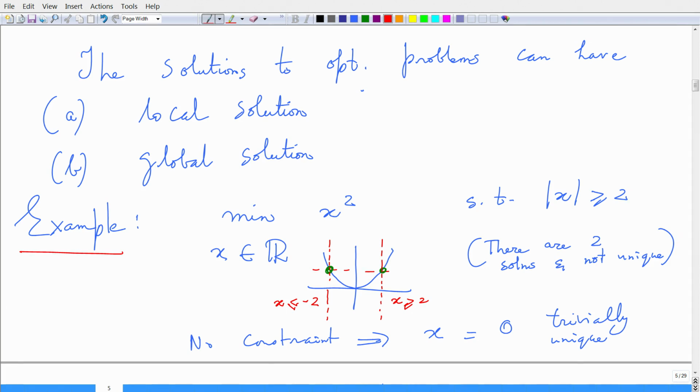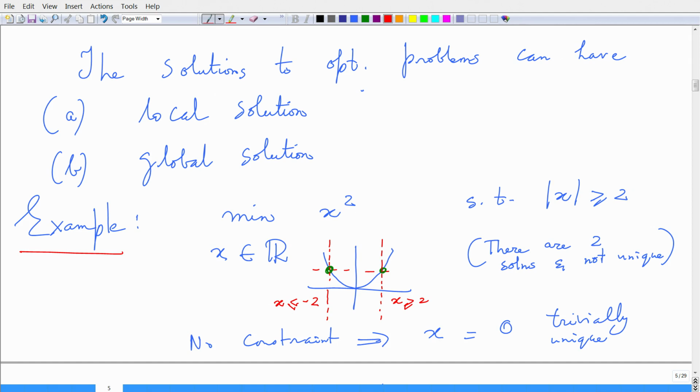Suppose I consider this parabola, y equals x square, and I want to figure out the minimum value. Because x can be positive or negative, but x square is always positive over the real line, x square has a minimum value and that occurs at the point x equals 0. So, there is only one